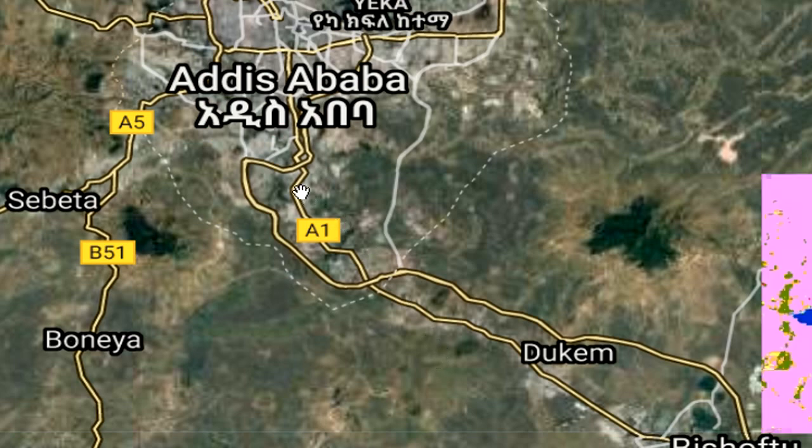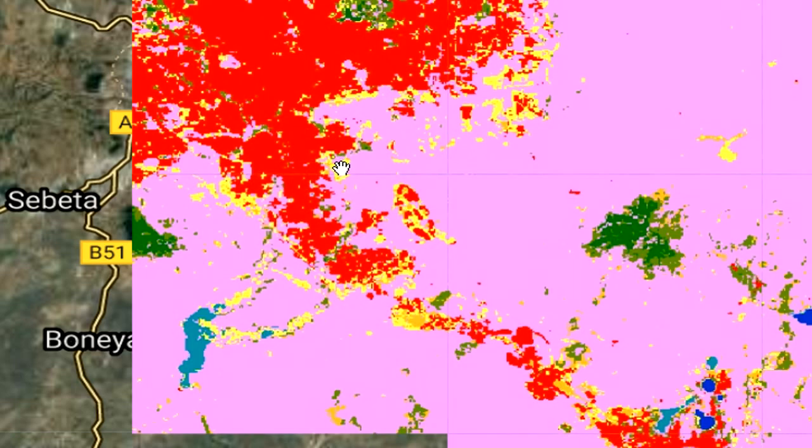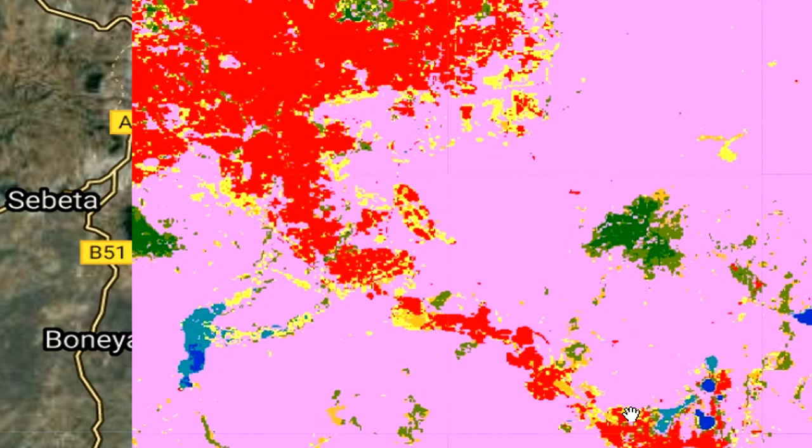As you can see, in the southern part of Addis Ababa there is a line, probably a road, and along this road there is more change compared to 2015. This is 2019, so it is clearly visualized that it is increasing here.